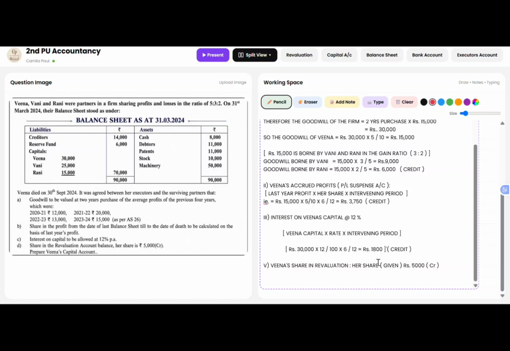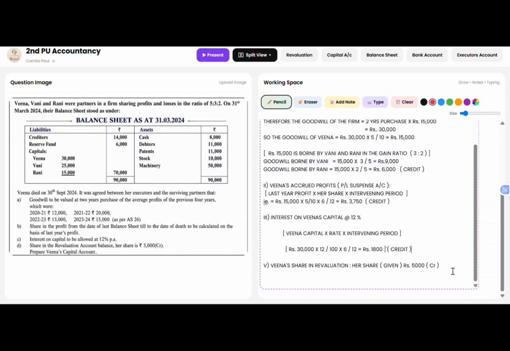So here these are the adjustments which have to be taken, and the last adjustment says that the share of revaluation account balance should be provided, and Veena's share is directly given as rupees 5,000, and since it is provided as credit, which refers to the profit.